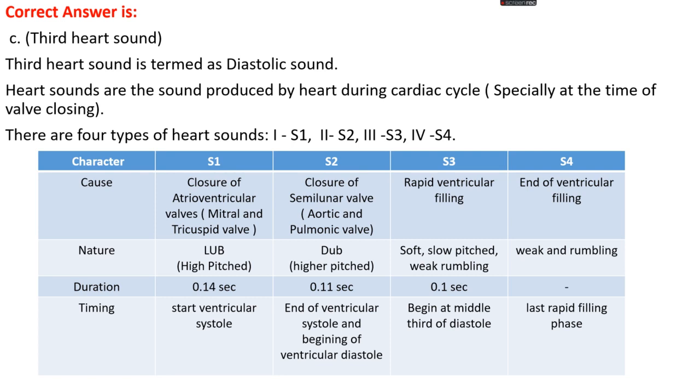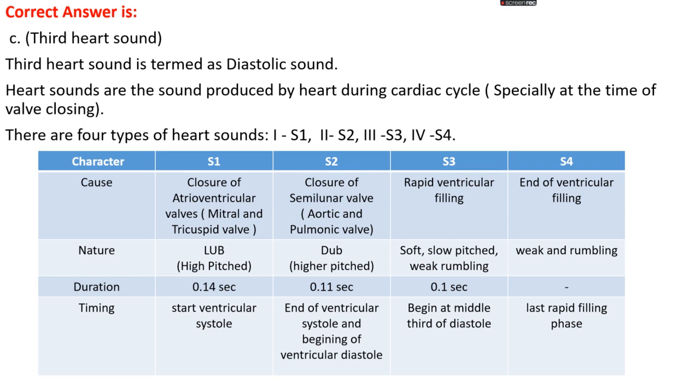This sound represents the "dub" sound, and compared to the lub sound it is higher pitched. The duration of this sound is 0.11 sec, and it represents the end of ventricular systole and the beginning of ventricular diastole. That is, ventricular contraction ends and ventricular relaxation starts.